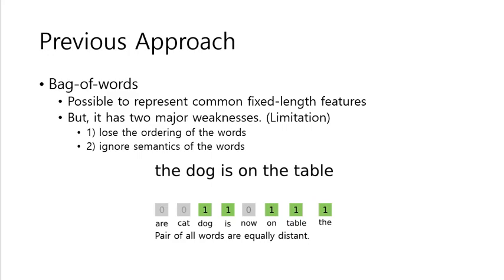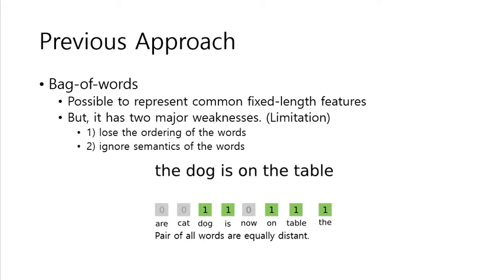Many machine learning algorithms require the input to be represented as a fixed length feature vector. And when it comes to text, the most common fixed length vector representation for text is bag of words or bag of n-grams. Both have simplicity, efficiency, and accuracy, but there are some disadvantages. For bag of words, it loses the ordering of the words.